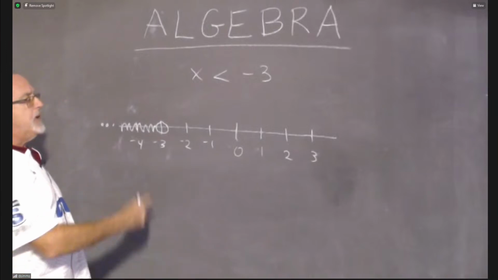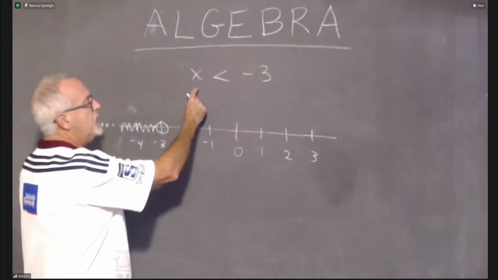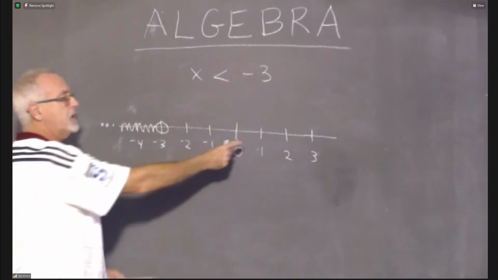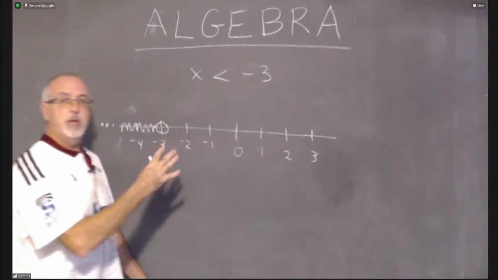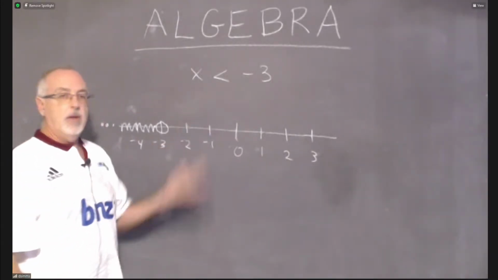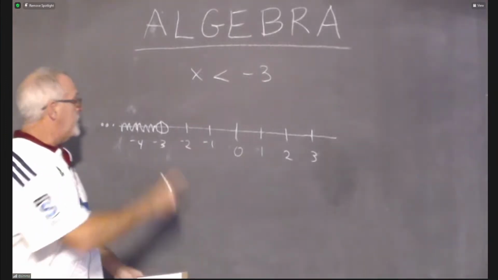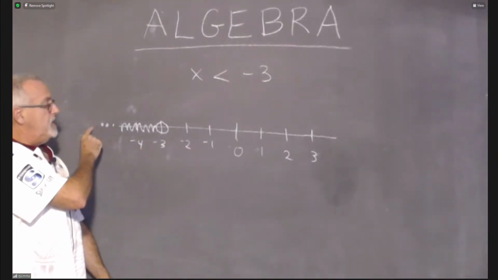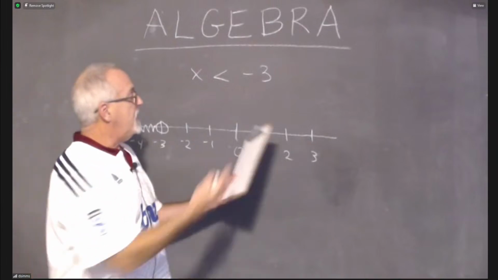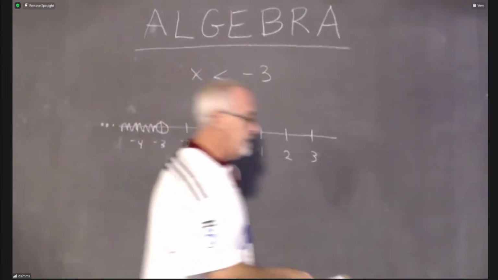How about plugging in a number like 1? Is 1 less than -3? No, 1 is positive. 1's greater than -3, so 1 is not in the shaded region. How about a number that doesn't even fit on here, -10? Is -10 less than -3? Yes, and -10 is shaded, because even though I didn't show it, the ... shows me that -10 would be shaded. So I have a graph of x less than -3.